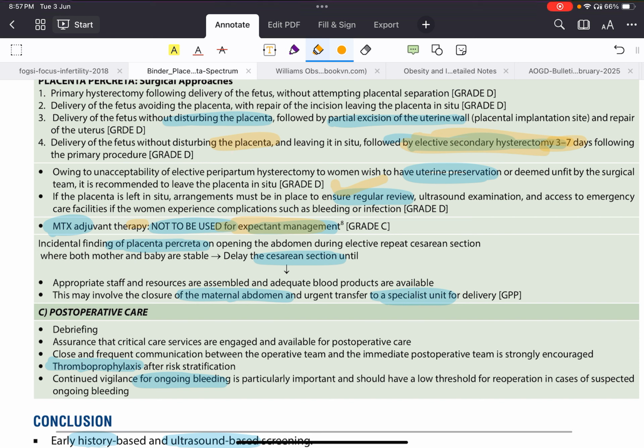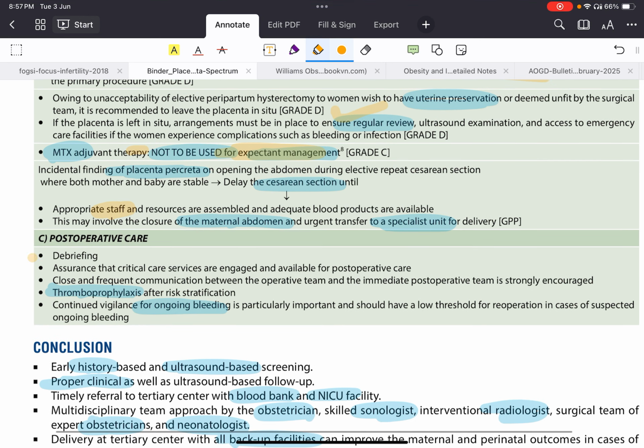Then if a patient comes antenatally with placenta percreta, and mother and baby are both safe, you can delay the cesarean section until good staff is available. Post-operatively, you should debrief her about what happened in the surgery.